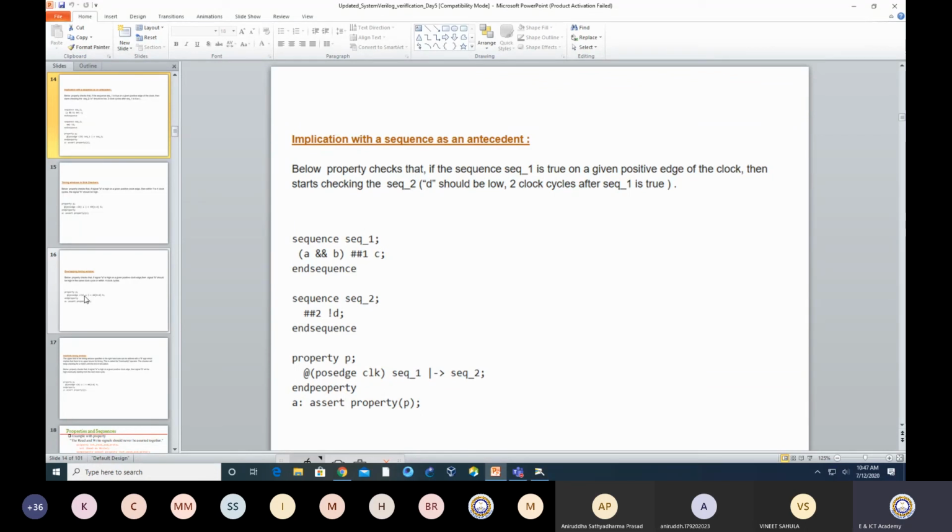Assertion is used when I would like to go for some sort of relation checking. That means whatever happens on the left hand side, with respect to that, I would like to check it on the right hand side. If nothing happens on the left hand side, then the right hand side is just my simple condition checking that I can do at any point of time. Then I think there is no need to go for this concurrent assertion at all.